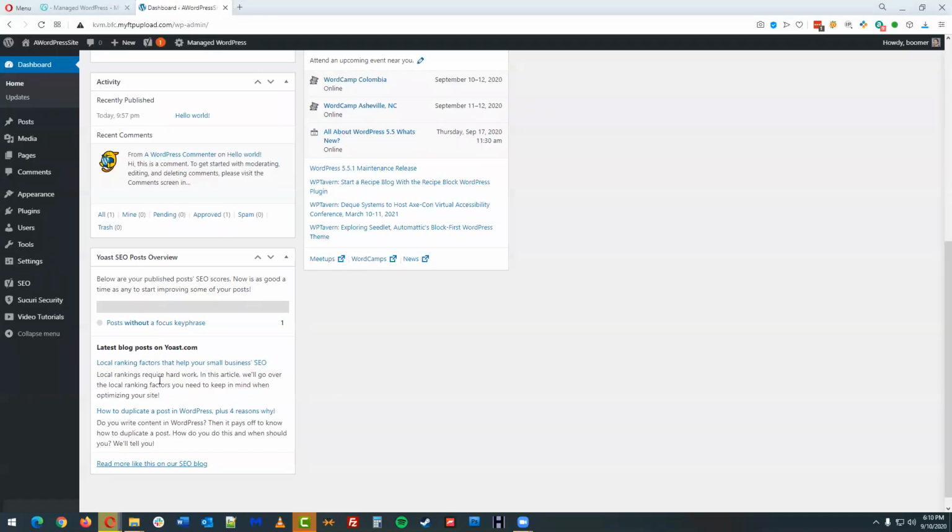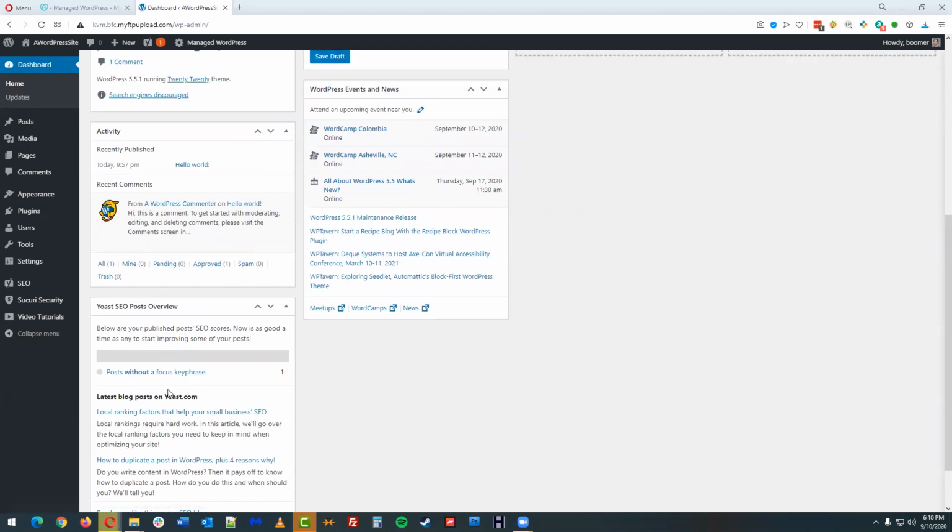And then down here at the bottom again, this is a reference to Yoast. Again, this is related to a plugin called Yoast SEO. We'll definitely dig deeper into this towards the end of the day. This is one of the plugins that comes pre-populated onto the site by GoDaddy. Depending on what hosting company you're using, they might have their own blend or recipe of plugins that they pre-populate into the site and have active.